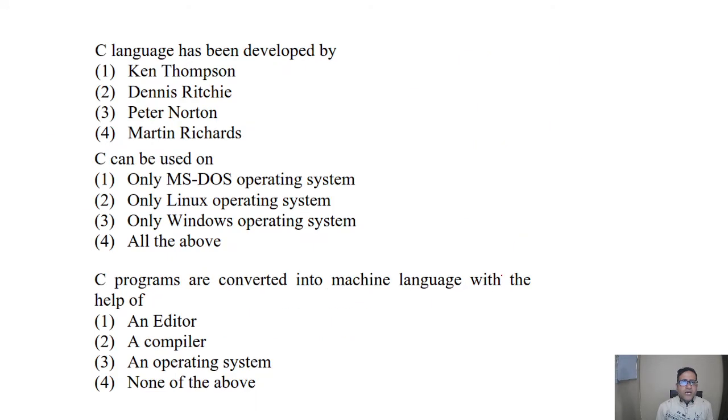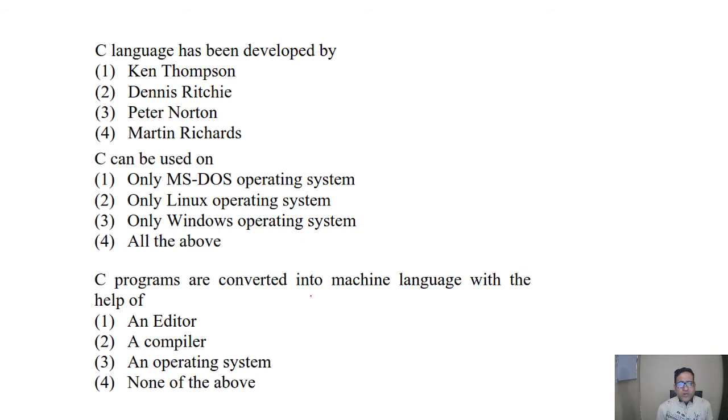So go to the next slide. Here we have the multiple choice questions, MCQs, so we have to answer these. First one is, C language has been developed by, so it is developed by Dennis Ritchie, so second is the right answer. Next is, C can be used on MS-DOS operating system, Linux operating system, Windows operating system, so it can be used on any type of operating system, so fourth part is right.